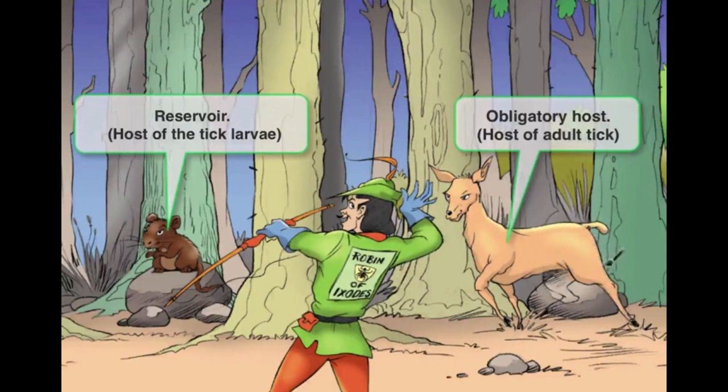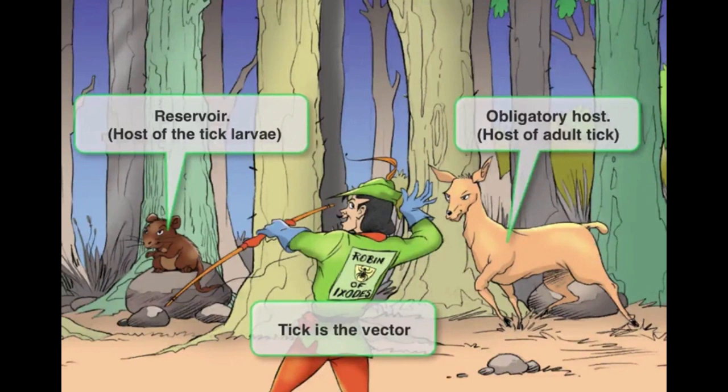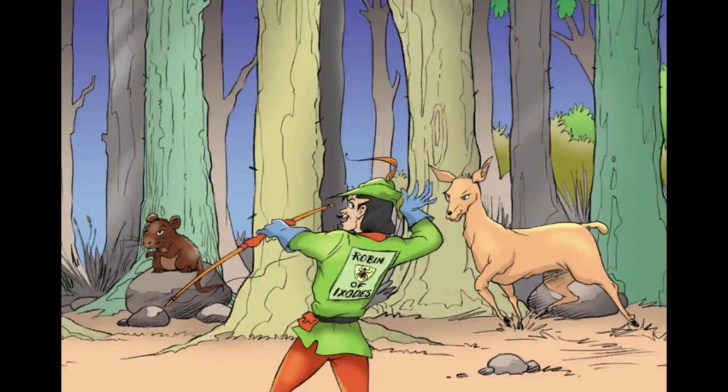Since the tick is what's transferring the bacteria, it is the vector. To remember that the mouse is the reservoir, the host of the tick larva, just remember that the larvae are the smaller form of the tick, and mice are small. The deer has the larger adult form, and deer are large. You'll notice that we haven't mentioned humans in the tick life cycle. Well, that's because we don't play an obligatory role. We're referred to as an incidental or dead-end host. Alright, that's it for ticks for now.